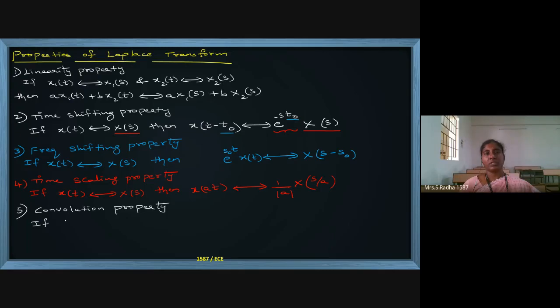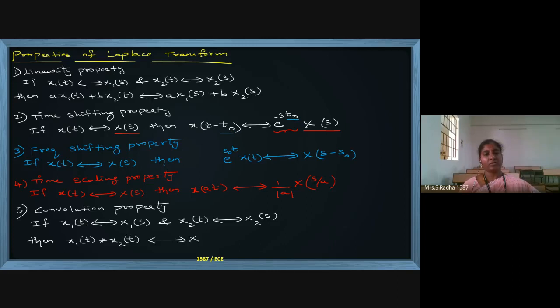If two signals are there, x1 of t with Laplace transform x1 of s, and x2 of t with Laplace transform x2 of s, then x1 of t convolved with x2 of t in the time domain becomes multiplication in the frequency domain. Convolution in the time domain equals multiplication in the frequency domain.